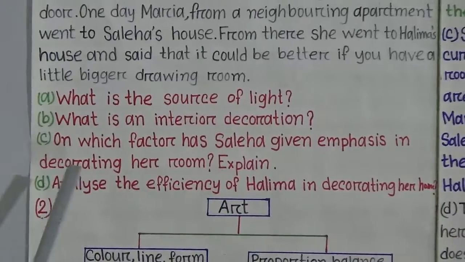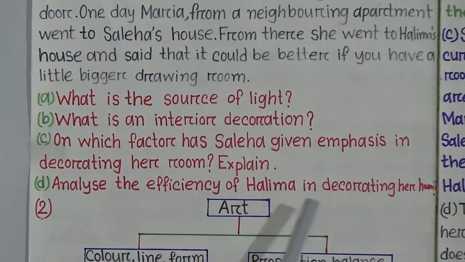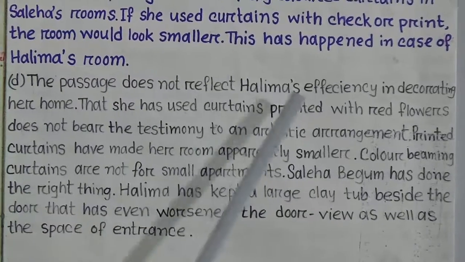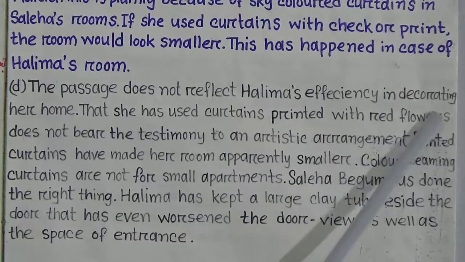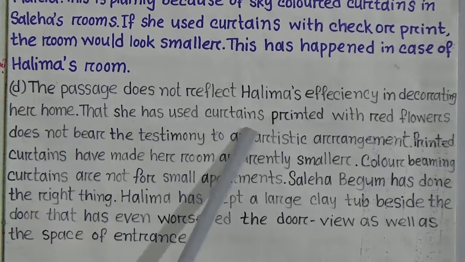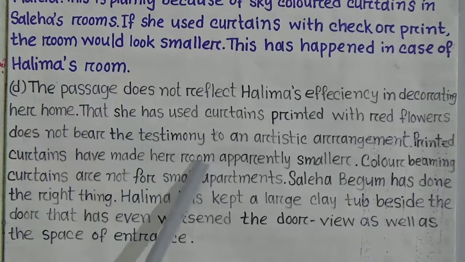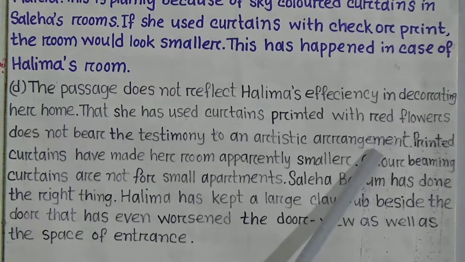Now come to number D. Analyze the efficiency of Halima in decorating her home. The answer is, the passage does not reflect Halima's efficiency in decorating her room. That she has used curtains printed with red flowers does not bear testimony to an artistic arrangement.